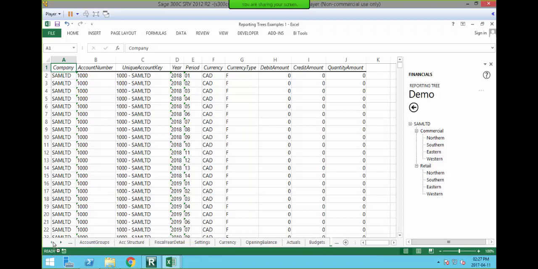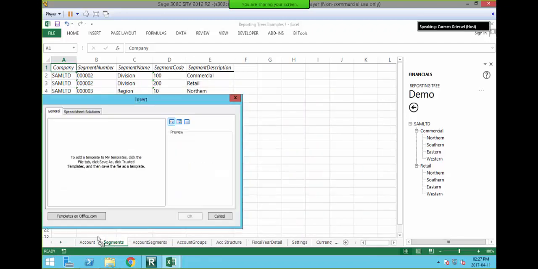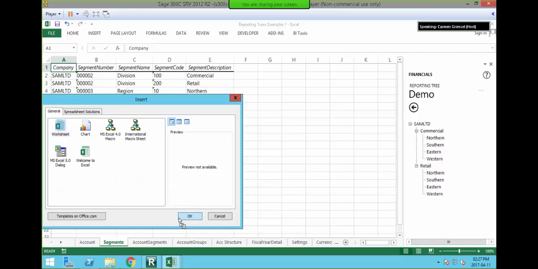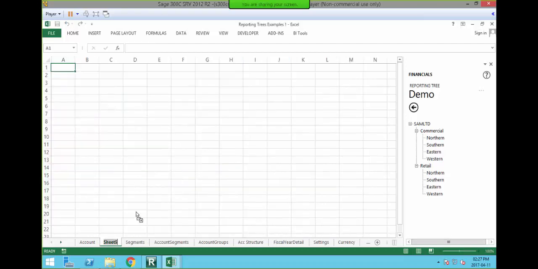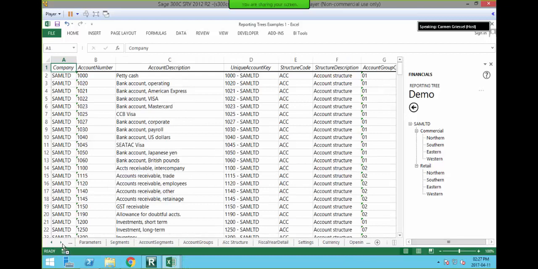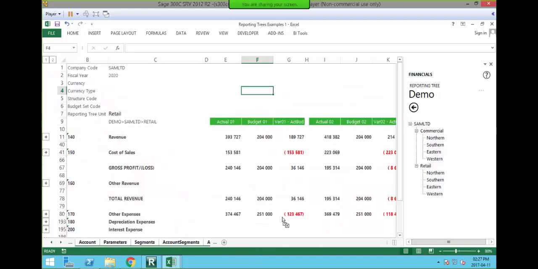Okay, let's just go to the front. So I want to insert a new sheet for my parameters. Rename it parameters. Okay, and then you can go back and hide all those sheets, and I don't need the instruction sheet, so I'm going to select hide.